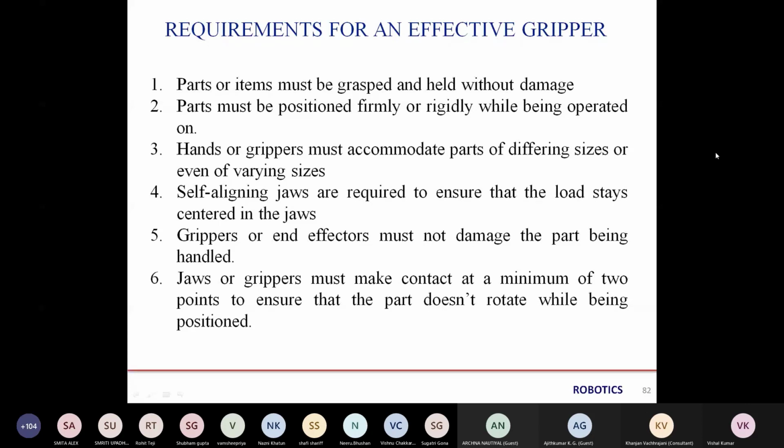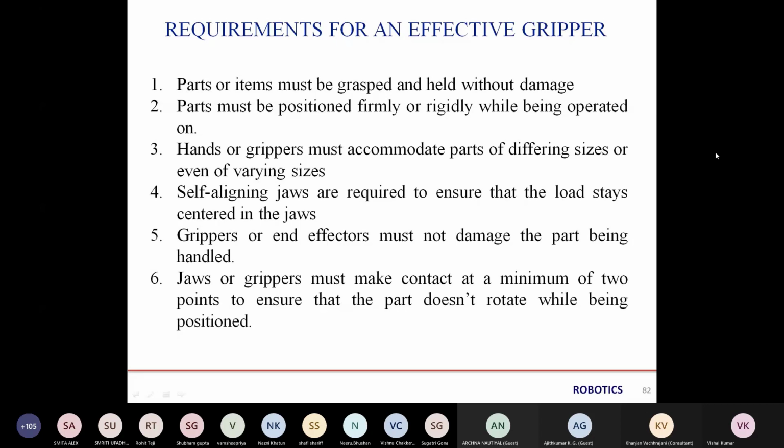And the self-aligning joints are required to ensure that the load stays centered in the job so that it will be lifted correctly and firmly, so that there will be no damage to the product. The gripper or end effector must not damage the part being handled, whether picking and placing it at another position or at the time of packaging, so that our output will be efficient.